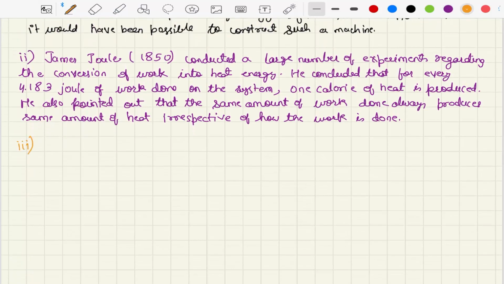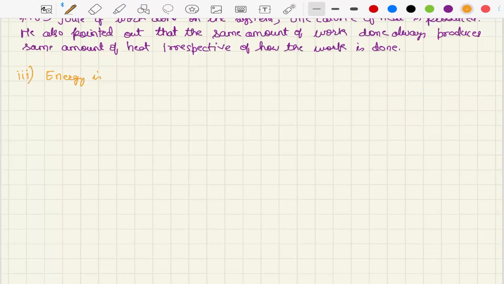The third point is energy is conserved in chemical reactions also. For example, electrical energy equivalent to 286.4 kilojoule per mole is consumed when 1 mole of water decomposes into gaseous hydrogen and oxygen. On the other hand, the same amount of energy in the form of heat is liberated when 1 mole of liquid water is produced from the gases oxygen and hydrogen. These examples testify that energy is always conserved, though it may change its form. So energy is conserved in chemical reactions also.